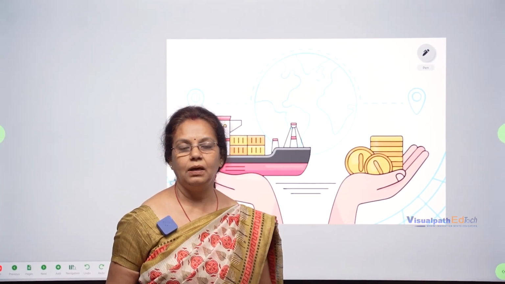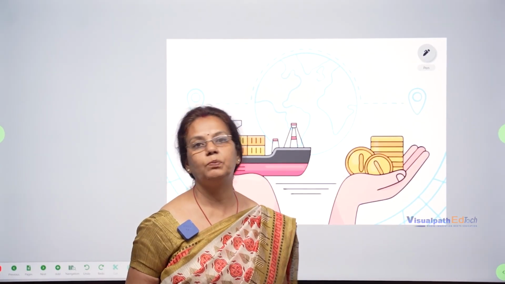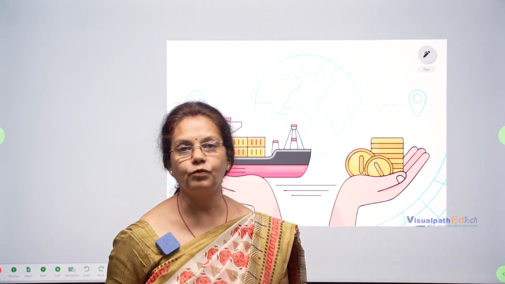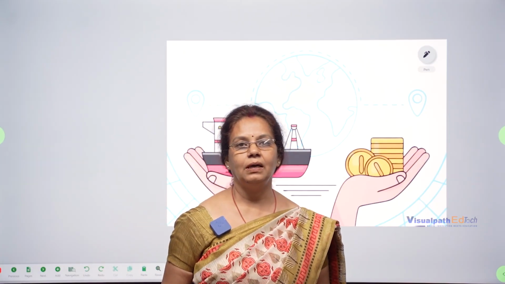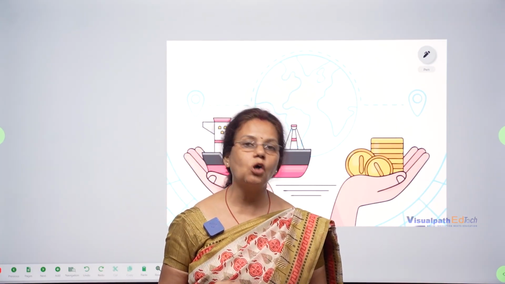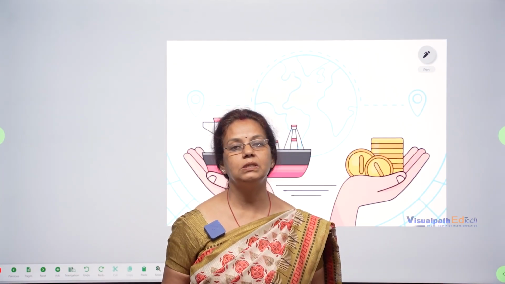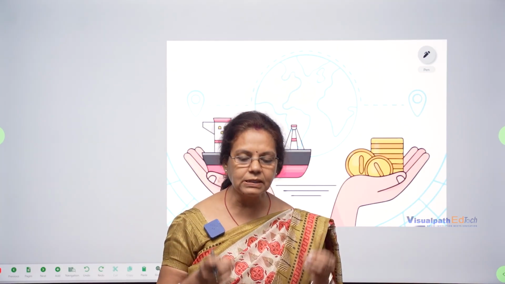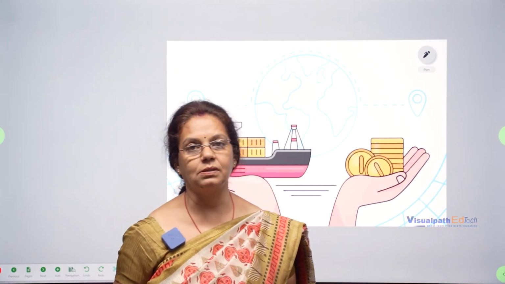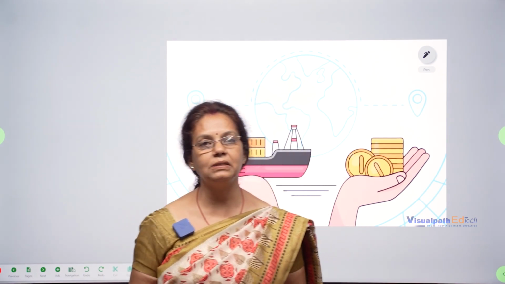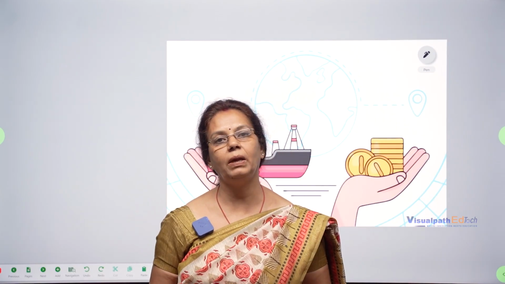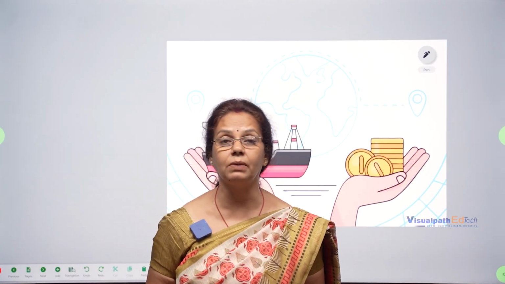For example, India is good at producing petroleum, coffee, tea, etc. In the same way, India is not at all good at producing automobiles, electronic commodities, goods, and all. So for this type of goods, if India wants electronic goods and automobiles, it has to depend on some other countries. Otherwise, development in the field of electronics and automobiles is not possible if we do not get the goods from outside.